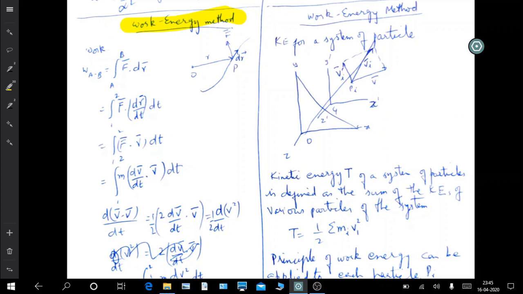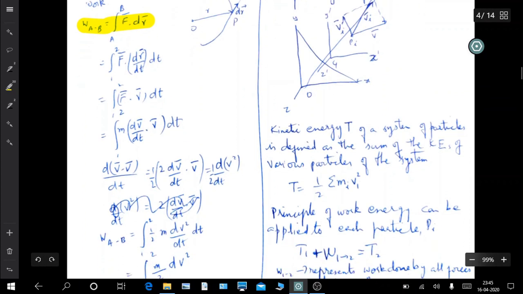This is how work is defined, integral of F dot dr from path A to B. So dr by dt into dt, and dr by dt is v, so F dot v into dt. Writing the force as m dv upon dt, we get m dv by dt into v dt. This is m times the dot product of velocity with velocity, v dot dv by dt, which is equal to half of d by dt of v squared.